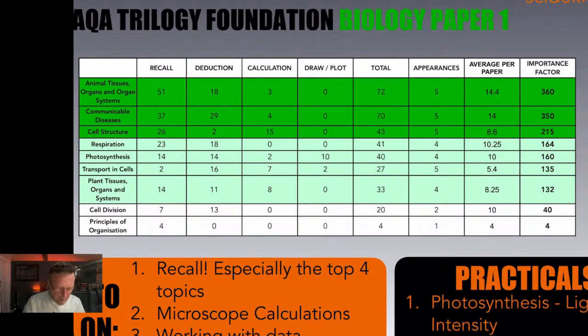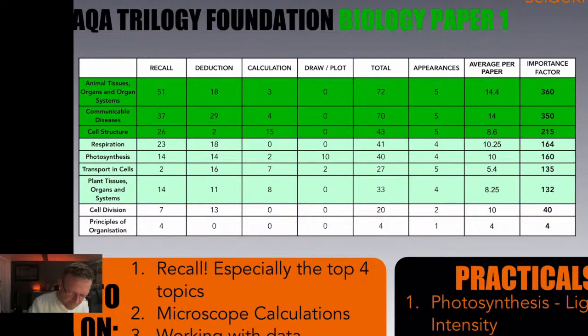So just zooming in here, let's just make that seeable, and just move myself out of the way. We've got all the major topics that have come up in the last 5 years. Now, disclaimer, this does not include 2023 exam data. The reason for that is because the exam board hasn't released it to the public, so I can't use any of that data in here, because I'd be in breach of copyright law and things like that. But this is including 2018 all the way up to 2022. So you can see all the major topics that have come up over the years.